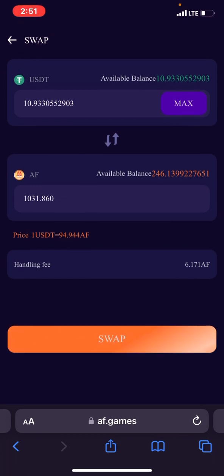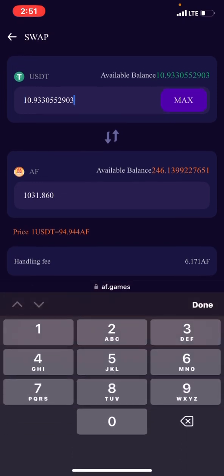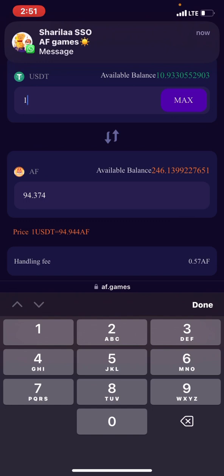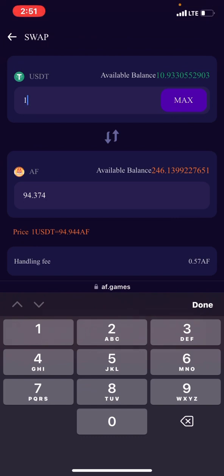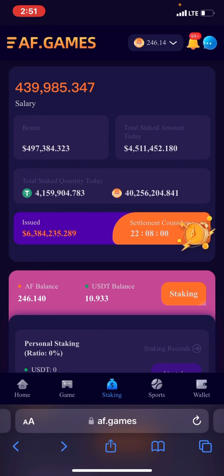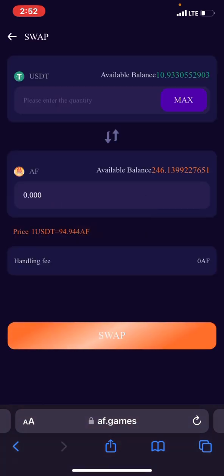617.171 half, right? So if we do $1, let's see how much is going to be for $1. If you are exchanging $1, it's going to be 94 half you are going to be getting. But if you do 94 half, you are going to be getting $1 plus, right? Because this is 94 half, because they are taking a percentage from here, which is 0.57 half. Do you understand? So I'm actually not swapping, but once you want to swap, you just click on swap, put the amount you want to put, and then you click swap. It will just swap automatically.